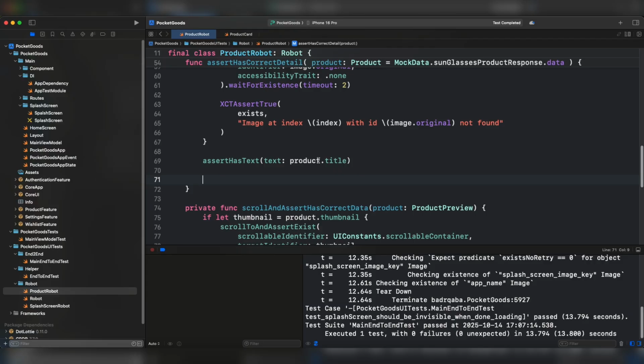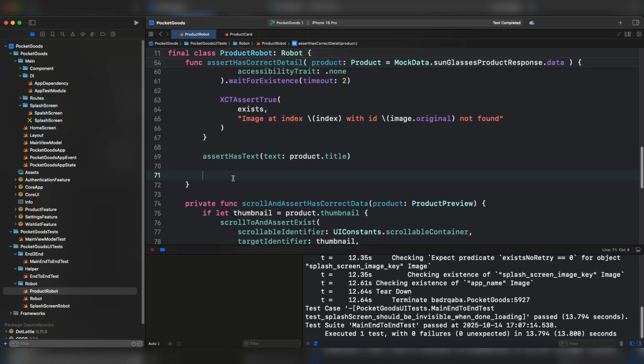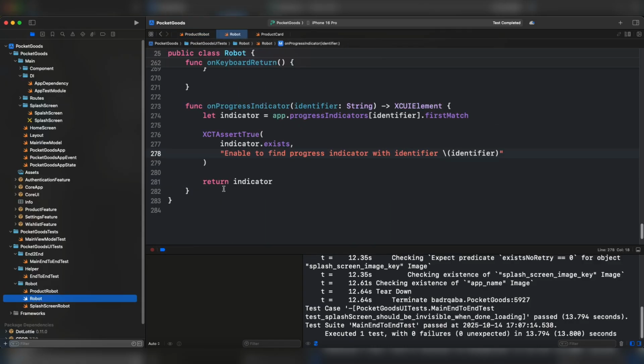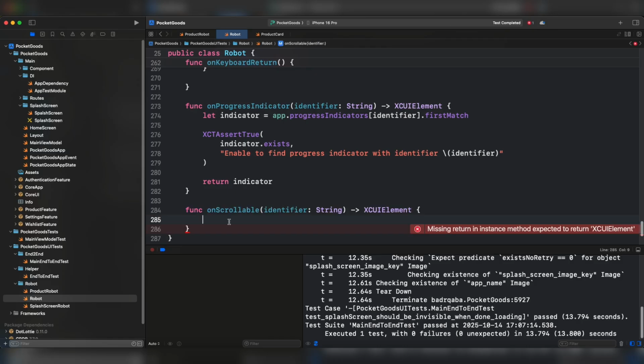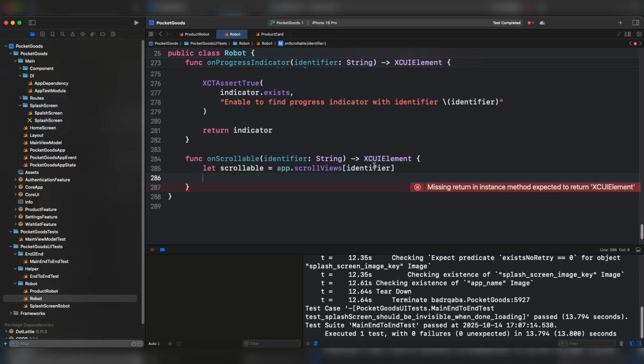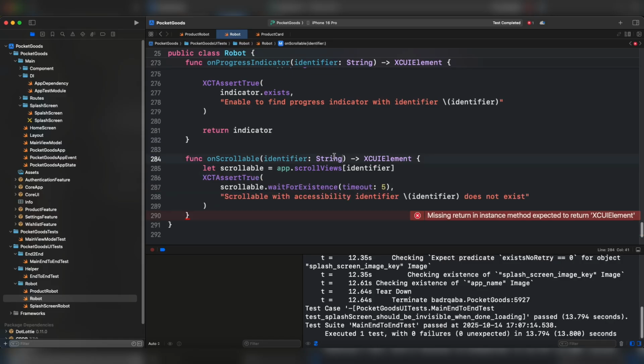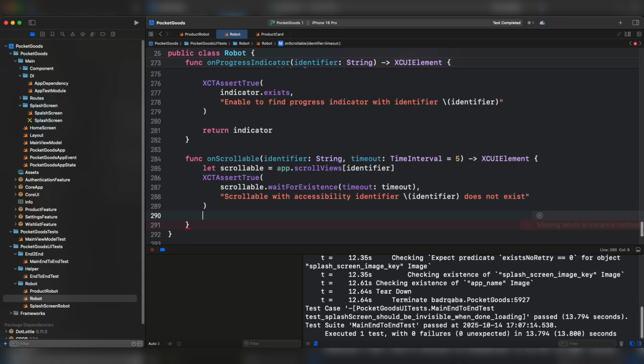We need to scroll to a certain area of the screen, basically to make only one scroll to make the other elements visible. And because we are going to need this particular function on scrollable in different places under our end-to-end test, let's make it reusable. Go ahead under robot and let's define this under the progress indicator. For example, here we have to provide the identifier. It has to return a UI element. Then let's get the scrollable by doing app and scroll views, and let's wait for its existence. I'm going to add here timeout. After the assertion, we have to return the element scrollable.